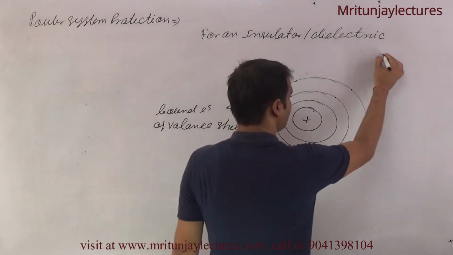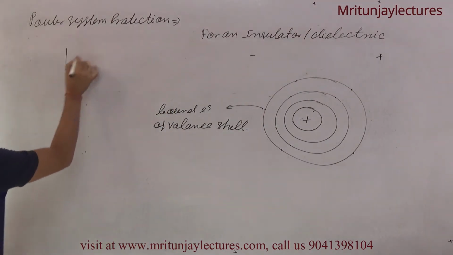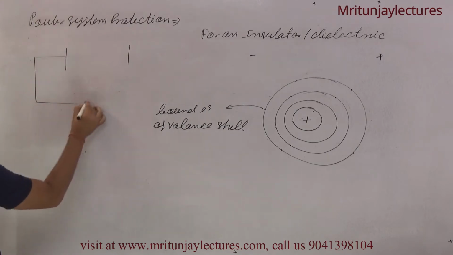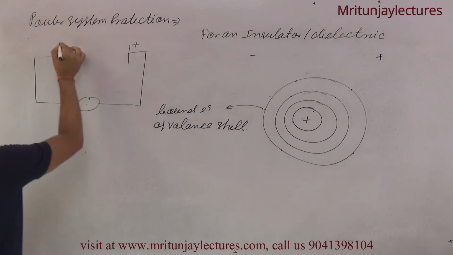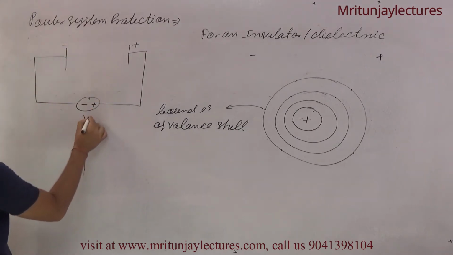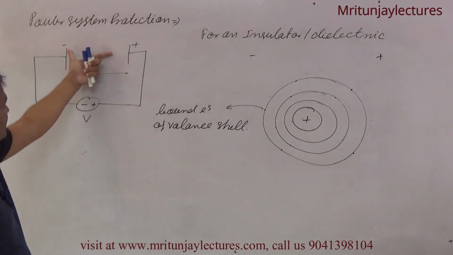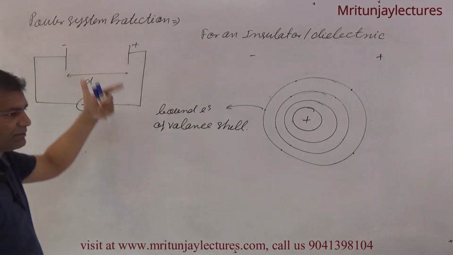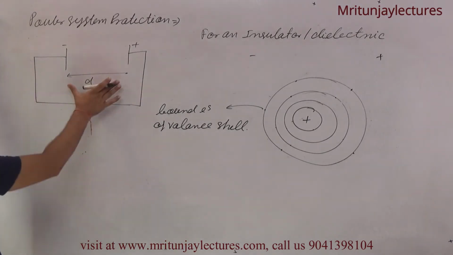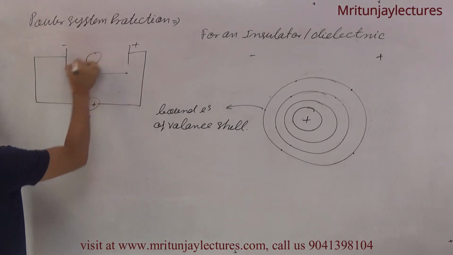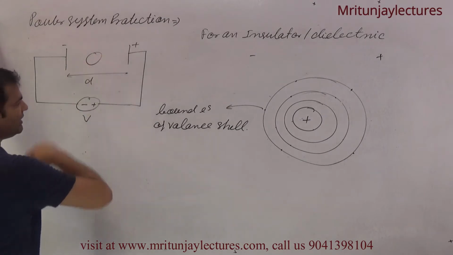Now at higher temperature, if any doubt, we consider this: that is the positive terminal, that is the negative terminal, and voltage is applied here. That is the dielectric, or you can say air is available between both plates. Suppose the insulator atom is like this.